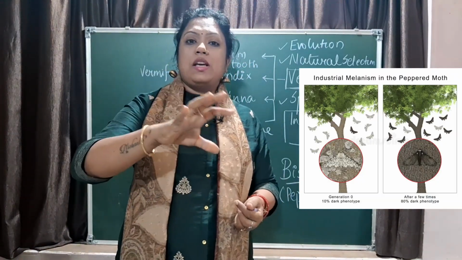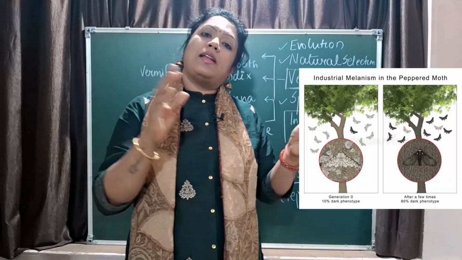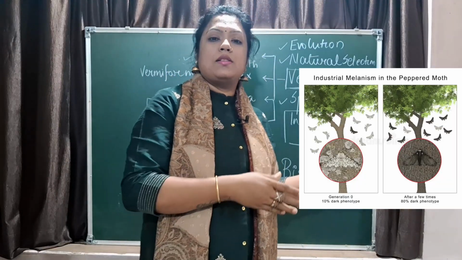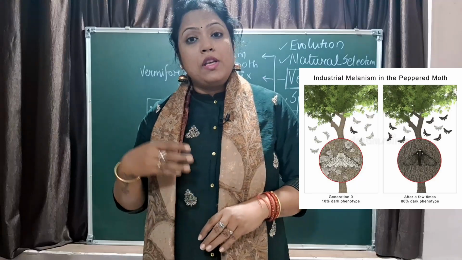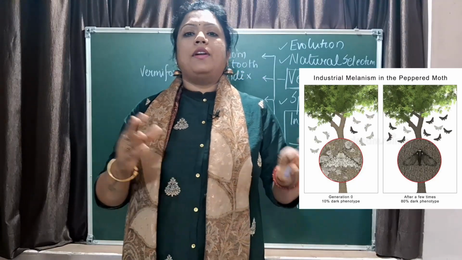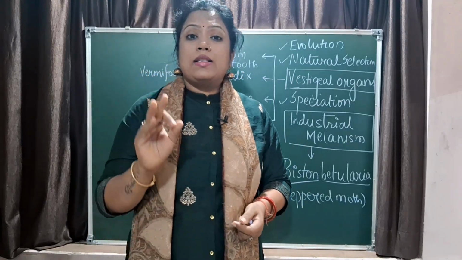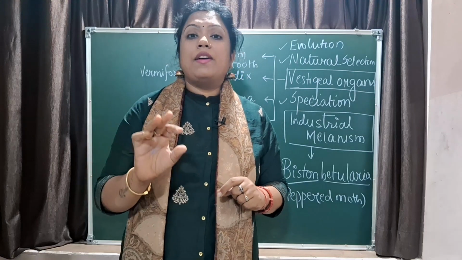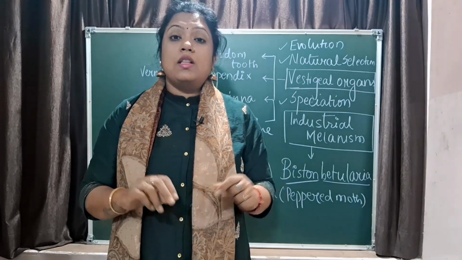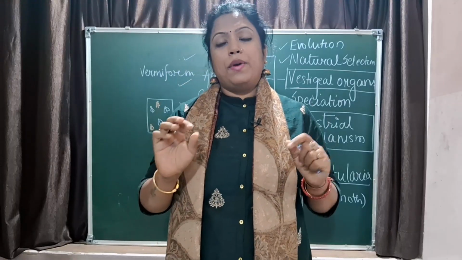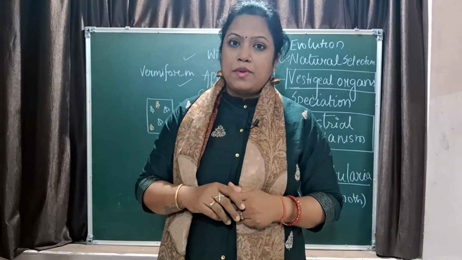This drastic change, the light varieties increasing before the industrial revolution and the dark varieties increasing after it, is a classic example of survival of the fittest or the theory of natural selection. This is a very important topic to be asked in your examination.